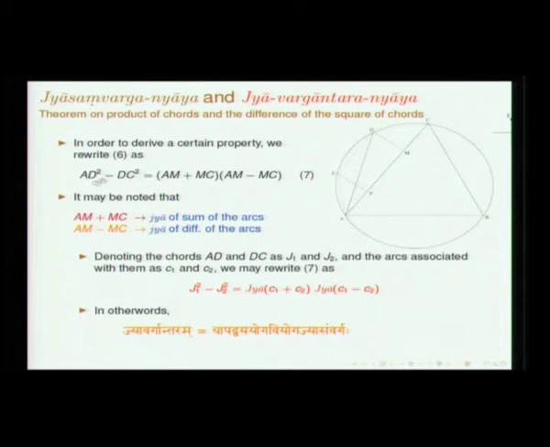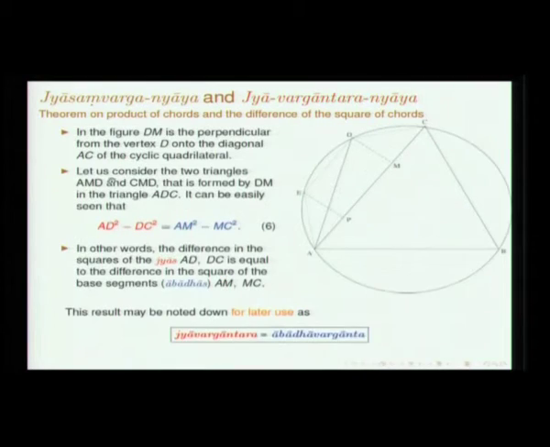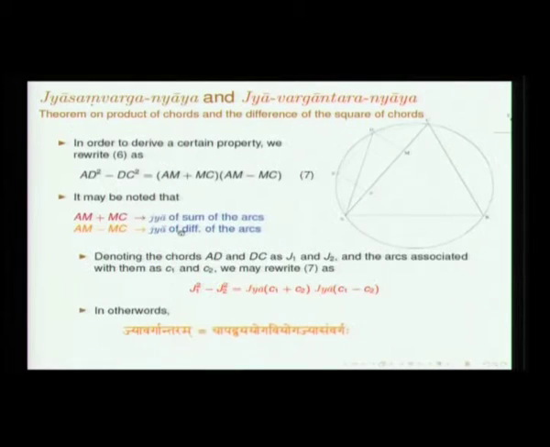Now, we are going to rewrite this equation to arrive at some other interesting result. AD square minus DC square is AM square minus MC square. So, you write it this way: AM plus MC into AM minus MC. This AM plus MC is the jya of the sum of the 2 arcs. Now, we will speak in terms of arcs.